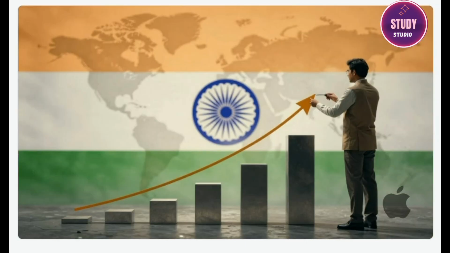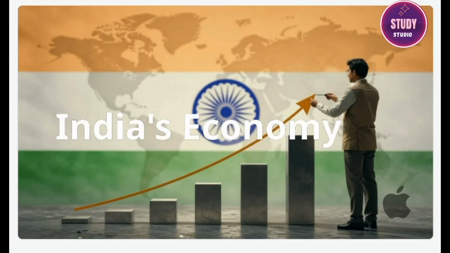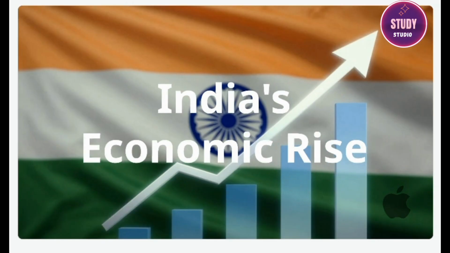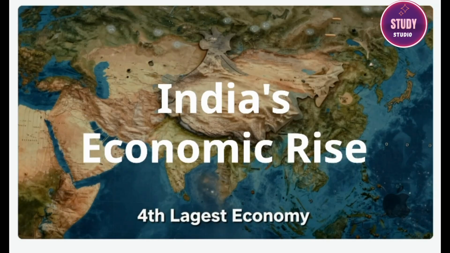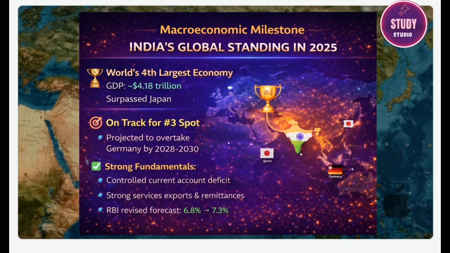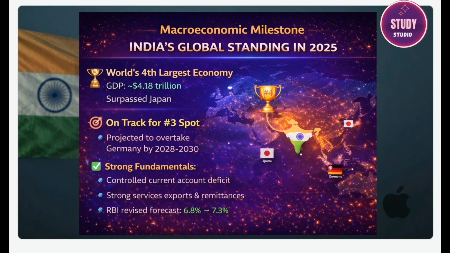Subheading 4: India's macroeconomic stability and global standing. This growth hasn't come at the cost of stability. In fact, it coincides with India hitting a major milestone. In 2025, India surpassed Japan to become the world's fourth largest economy, with a GDP of around $4.18 trillion.